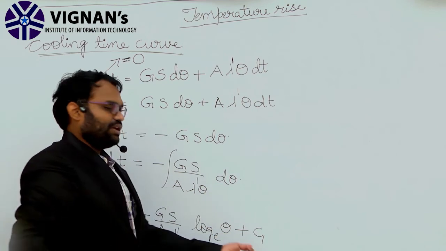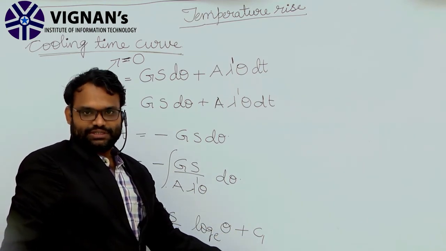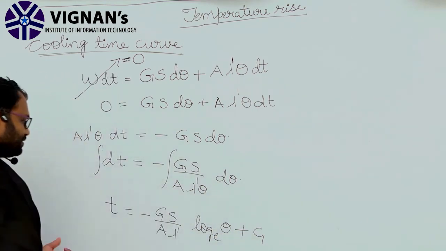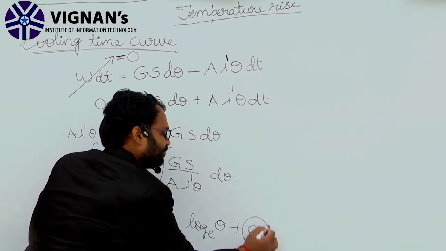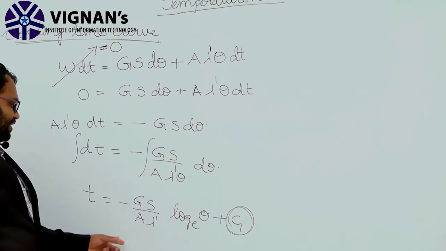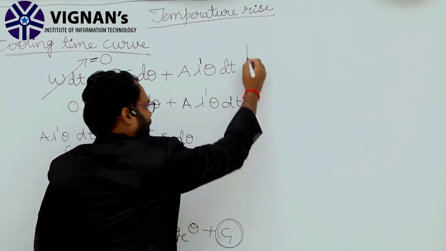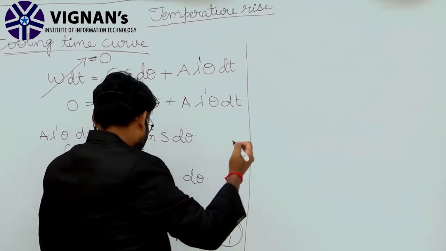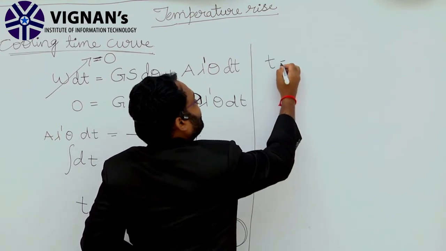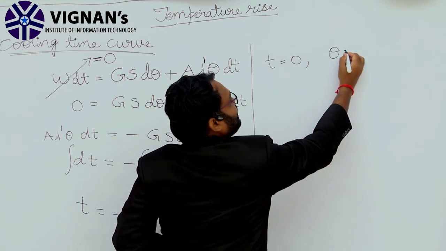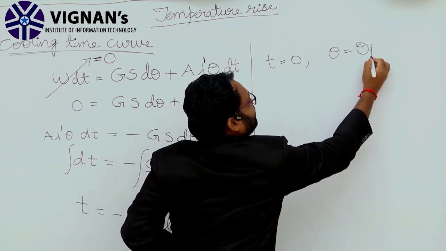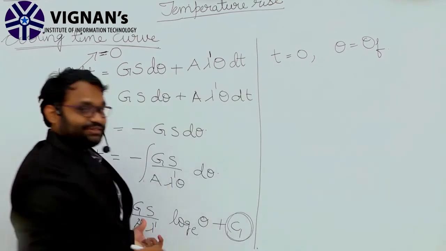This C1 will be the integration constant. Now we will solve for the value of this integration constant C1. Suppose we take t equal to 0 and theta is equal to theta f.